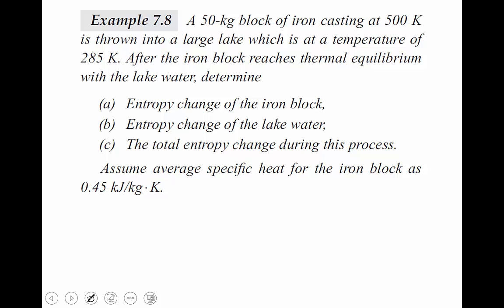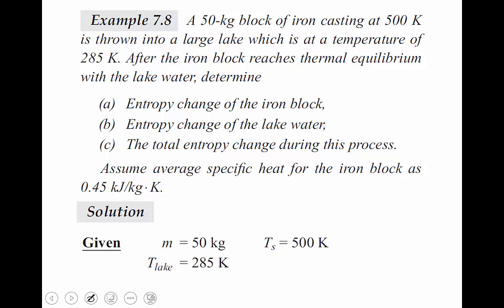Then assume the CP value. The CP value is very important, because the formula is m Cp ln T2 by T1. Therefore, we need the Cp value. The Cp value is 0.45 kilojoule per kg Kelvin. Okay. Then solution: given mass 50 kg, temperature of iron block 500 Kelvin, and temperature of lake 285 Kelvin.